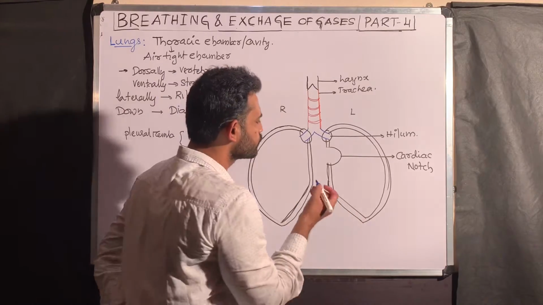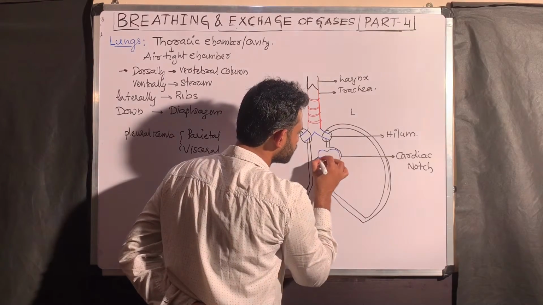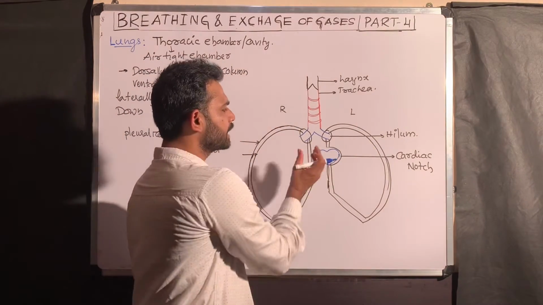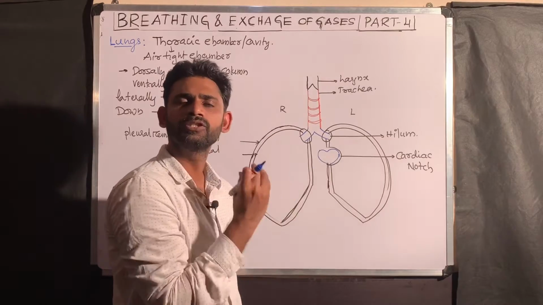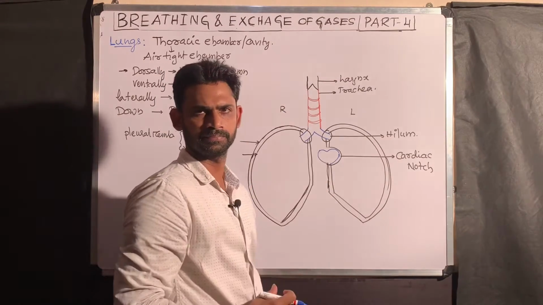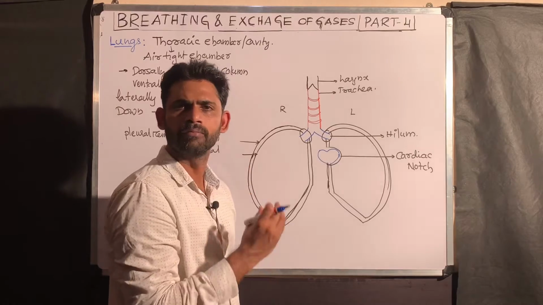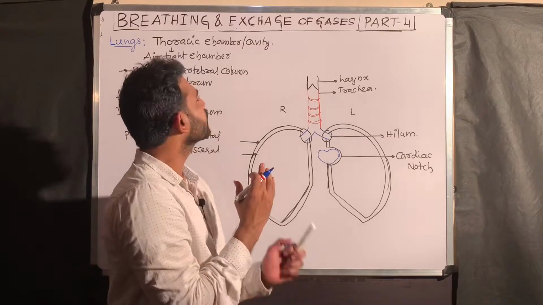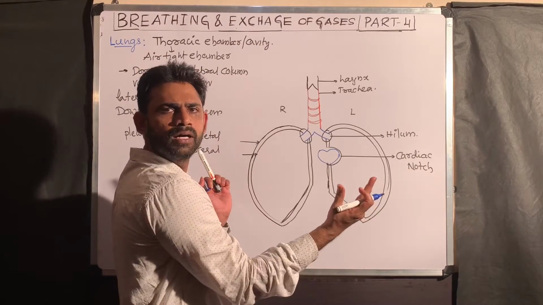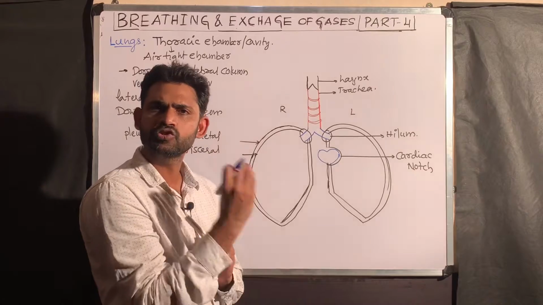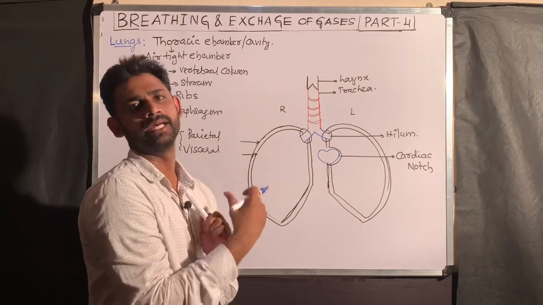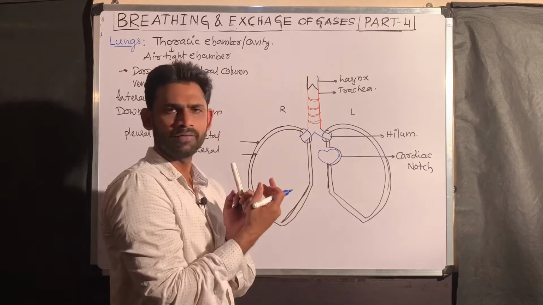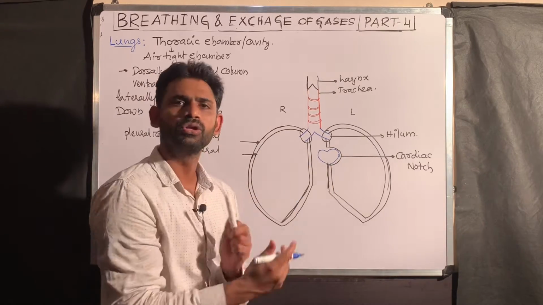Here you can see the presence of the heart. The part where the heart is present is called the mediastinum. So based on the position of the mediastinum, where the heart is situated, the thoracic cavity is divided into two chambers. That depression where the heart is present in the left lung is called the cardiac notch.